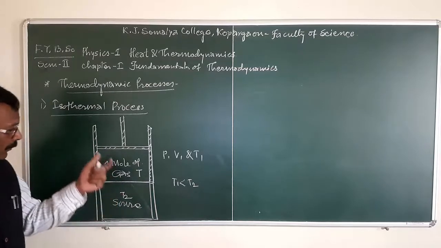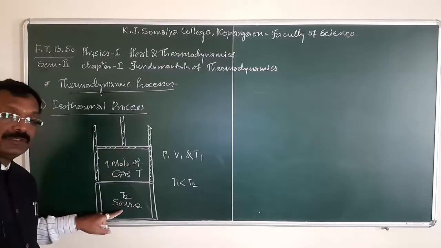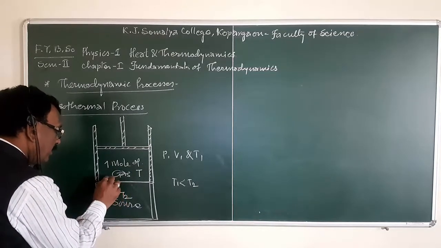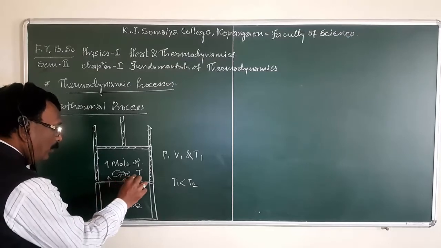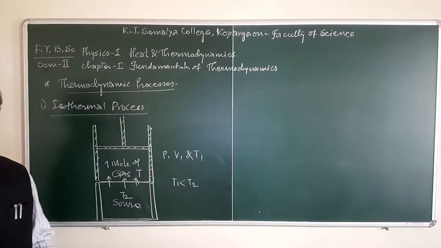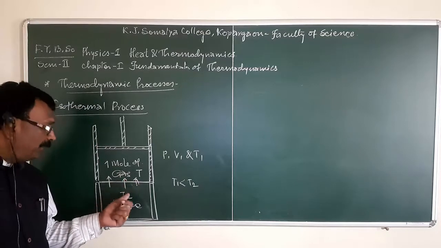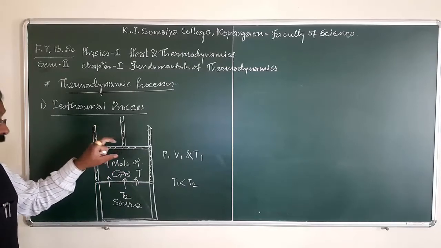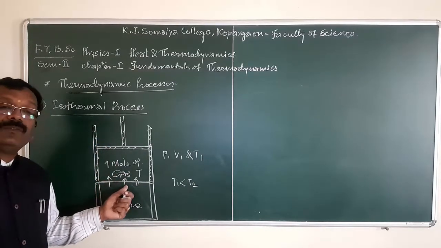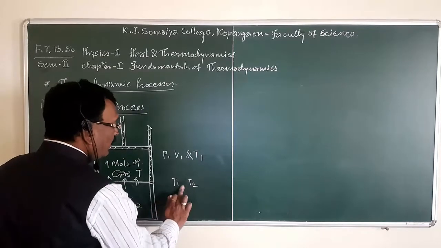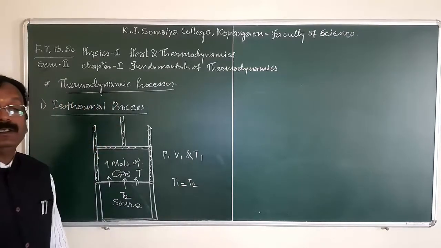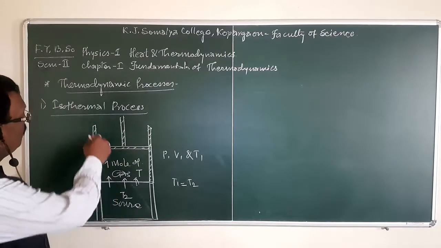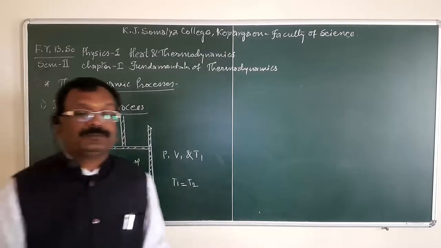When we place the system on the source, heat is absorbed by the system from the source through the base only, and expansion of the gas takes place. After some time the heat flow stops, and the temperature of the system and surrounding are the same. Such a type of process is nothing but an isothermal process.